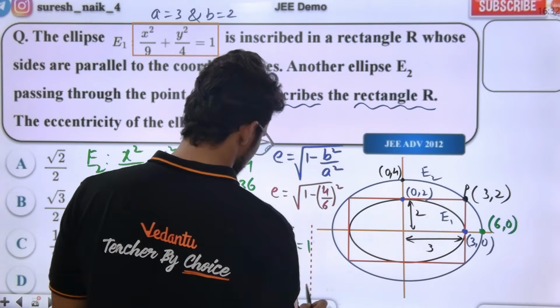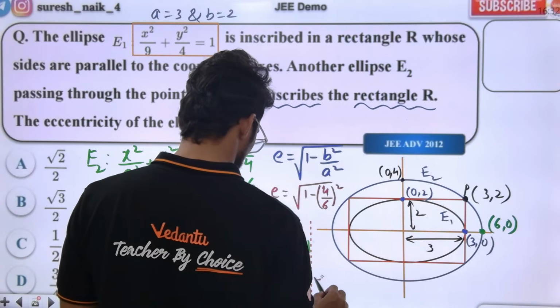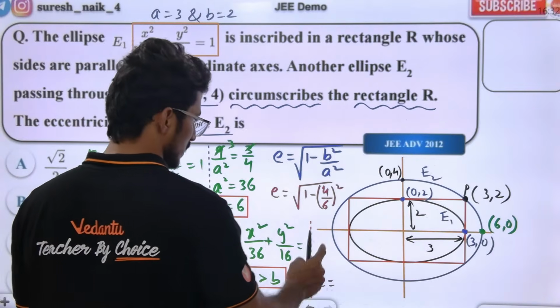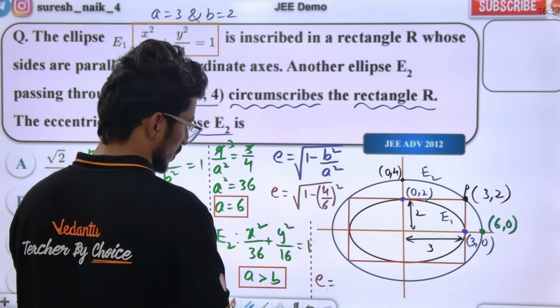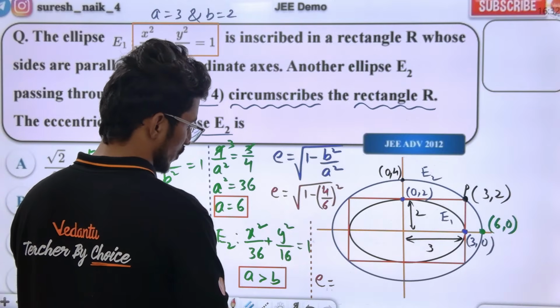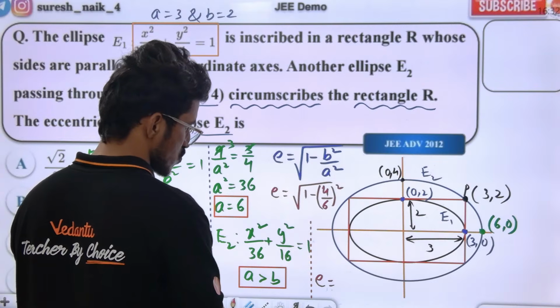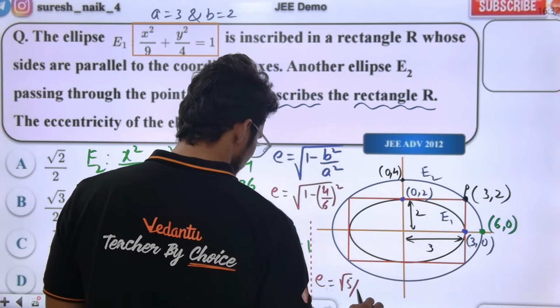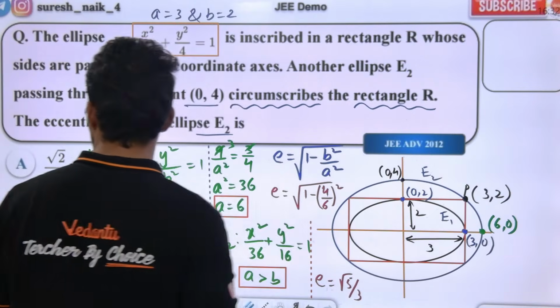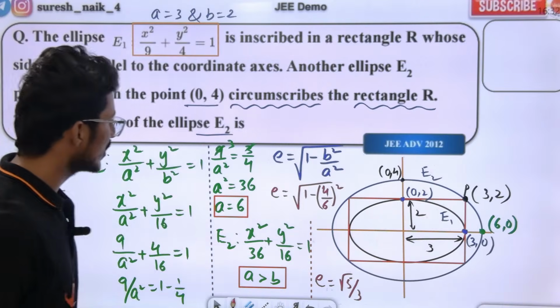Okay. So what is the eccentricity value? 2 by 3 whole square means what? 4 by 9. So root 5 by 3. I'm getting root 5 by 3. But root 5 by 3 is not given to us. Somewhere a calculation mistake happened.